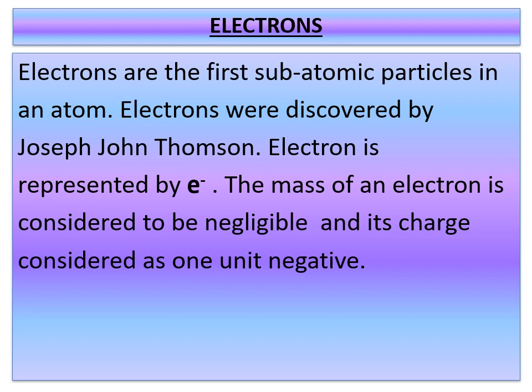Electrons are the first subatomic particles in an atom. Electrons were discovered by J.J. Thomson. In short, we can call him J.J. Thomson. Electron is represented by e minus. You have to remember this, children. The mass of an electron is considered to be negligible and its charge is considered as 1 unit negative.